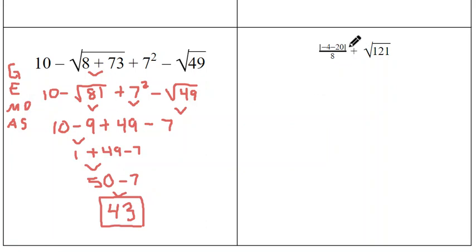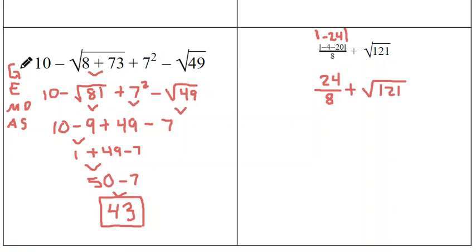All right, my last one over here, I have this absolute value bar on top. So that is going to be a grouping, so I'm going to do that first. Negative 4 minus 20 would give me negative 24, but it's in an absolute value bar. Absolute value bars make anything inside of it positive because they want to know the distance from 0. The distance from 0, it is 24 units away from 0. So it just becomes 24 over 8. And then I still have this plus, and then I have this square root of 121.